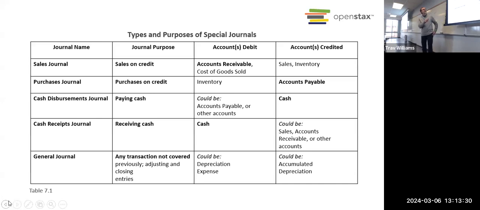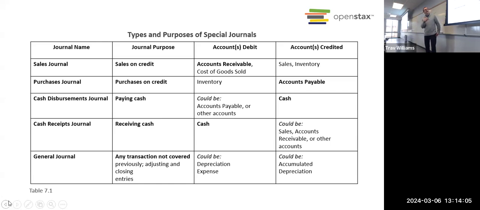The sales journal is used for what? What do we record in the sales journal? Sales on credit. Sales made on credit or on account, right? Meaning the customer has not paid us. So every time we enter something into the sales journal, there was a sale, and we have to update accounts receivable because the customer owes us money, right? So it's always going to have those 2 accounts.